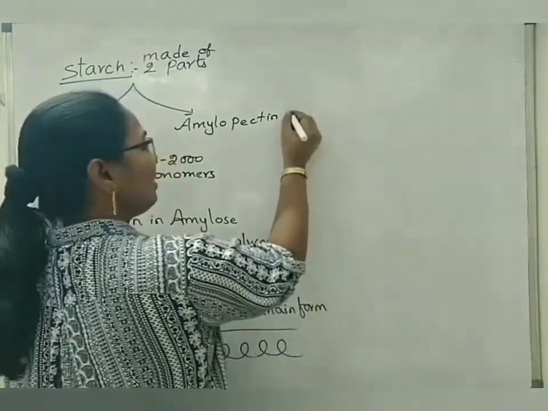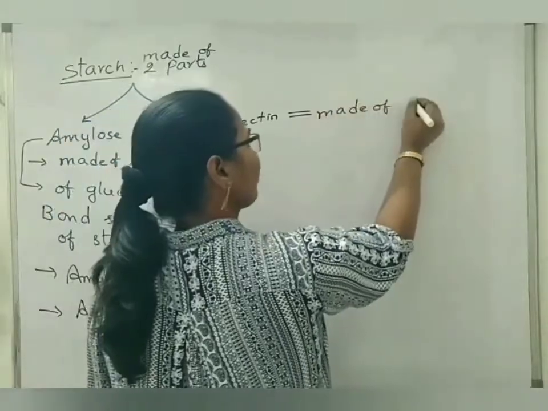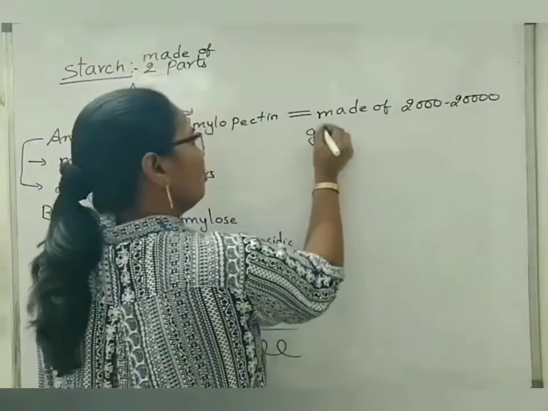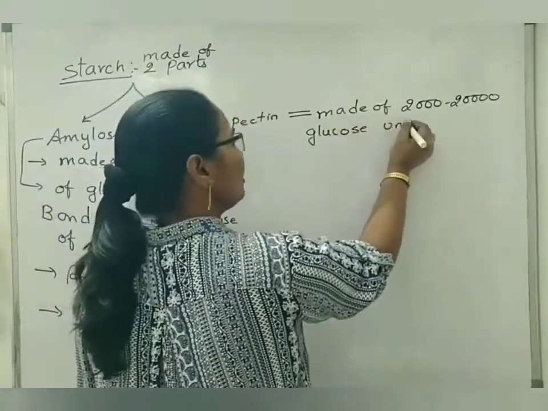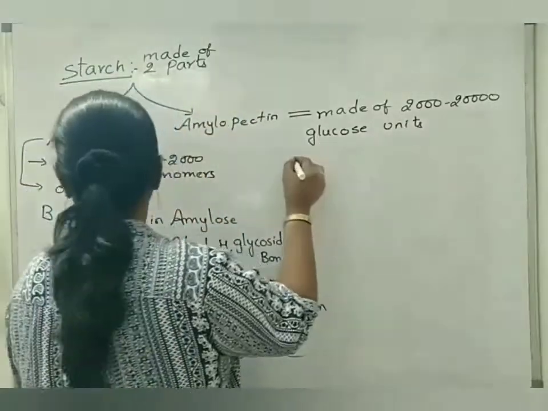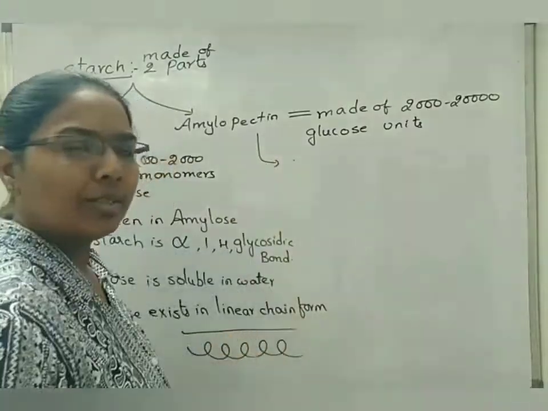Next, about amylopectin. Amylopectin is made of 2000 to 20,000 glucose units, means one unit of amylopectin has that many glucose units, or monosaccharides, or monomers. Now, the second point we have written: amylopectin is also made up of glucose units only.